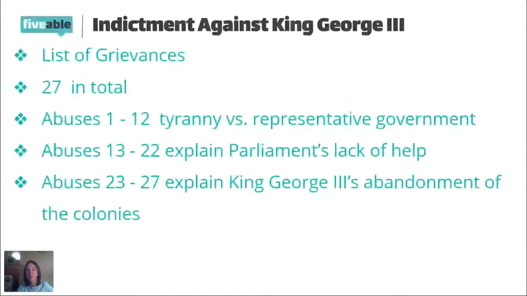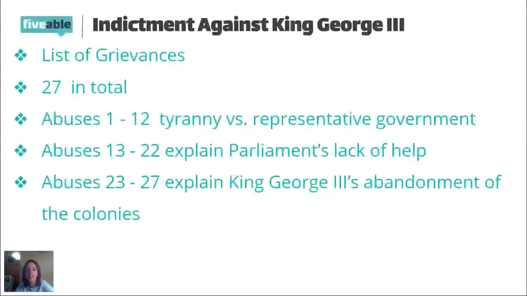And so it's kind of broken down in a sense. If you look at the first 12 abuses, that's really looking at King George III and how he was a tyrannical leader, and how he was trying to take away the representative government they had set up when they first established the colonies, and turning it more into an authoritarian government.